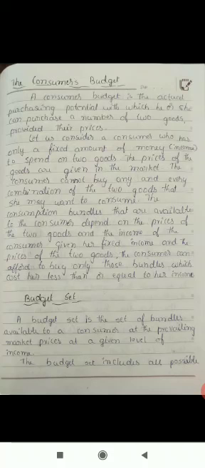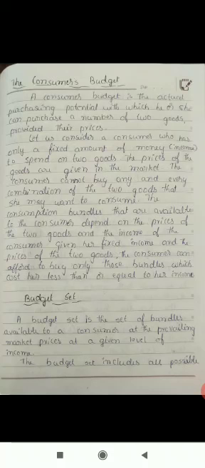Here, the meaning of income is the money or the amount which you have in your hand when you are going for purchasing. That is what we call income. So I hope everyone understood the meaning of consumer budget. Today we will go through the budget set.